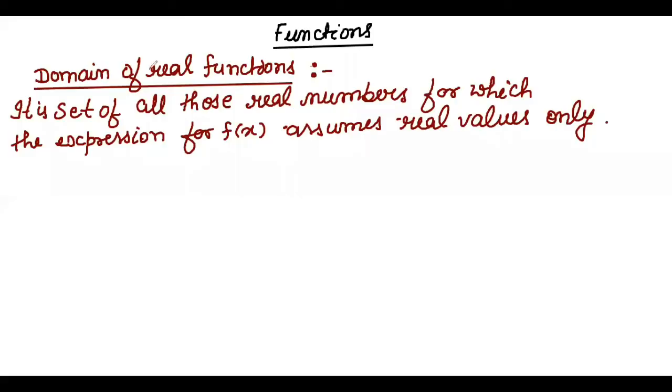Now we'll discuss domain of real functions. It is the set of all those real numbers, if we are taking f from A to B, or we can take f from R to R, because we are taking a real function f from R to R. Here it is the set of all those real numbers for which the expression for f(x) assumes real values only.